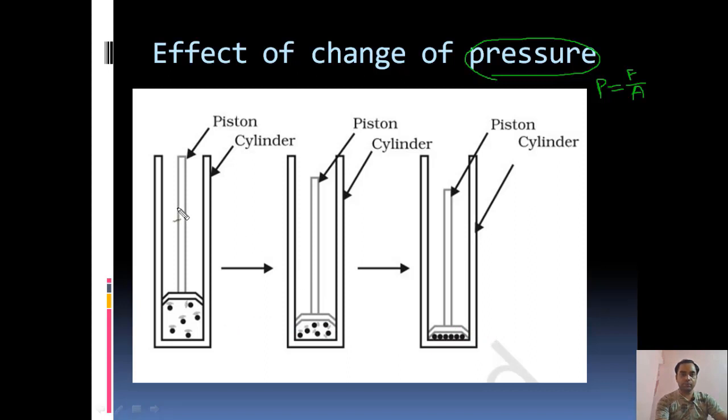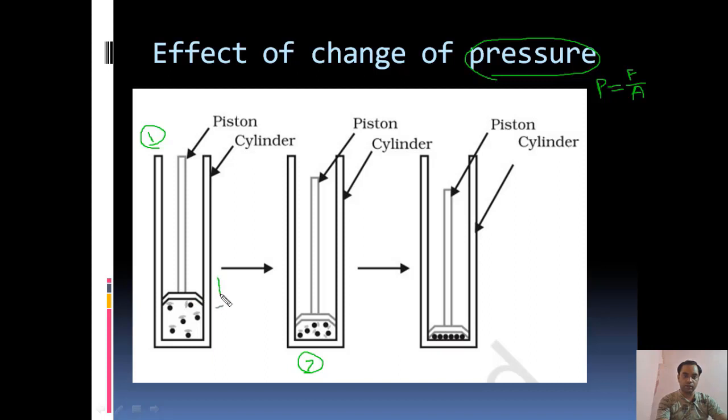So this is the first cylinder. Now you can see this is the position of the piston here. Now there are 1, 2, 3, 4, 5 particles inside. For our consideration we are taking this one, but there could be an infinite number of particles. Now these particles can freely move here and there.